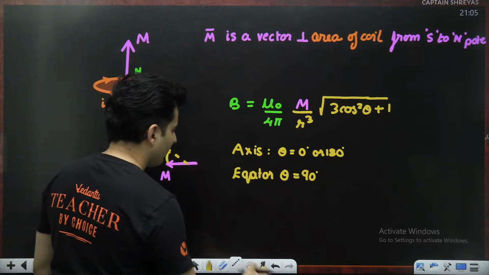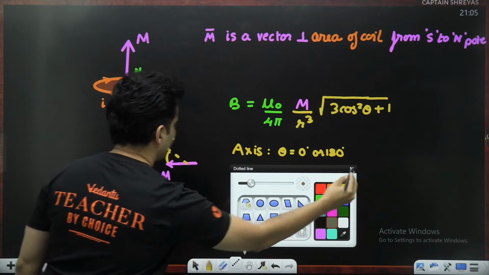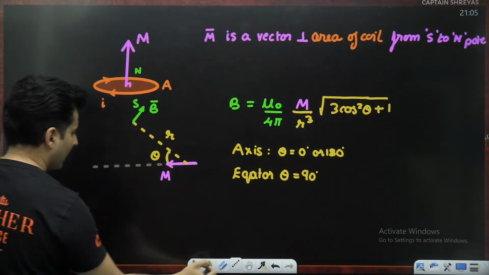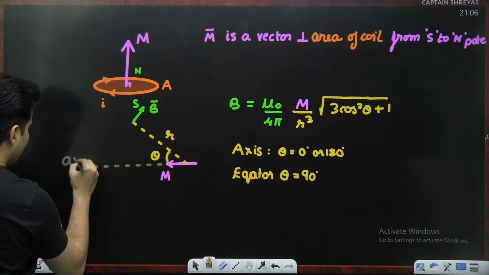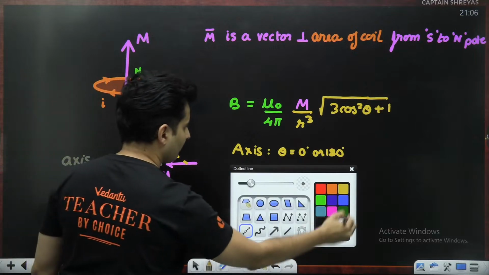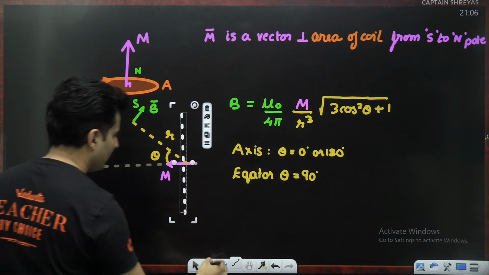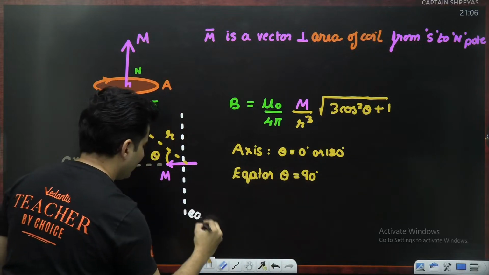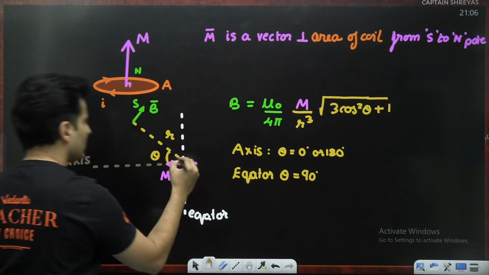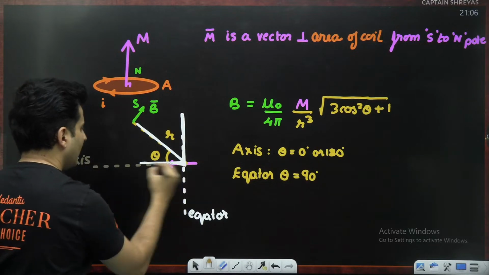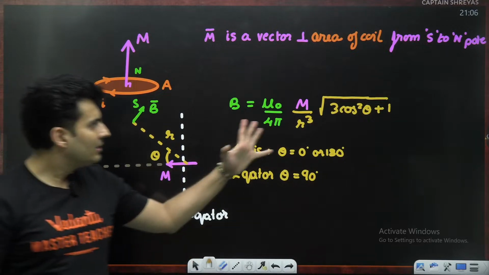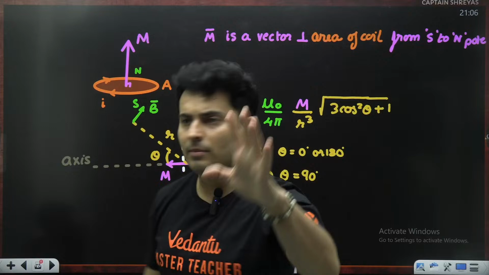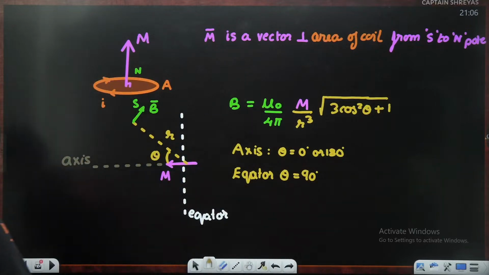If you have forgotten, let me remind you, this was your axis, and this line over here was your equator. So if theta makes 90 degrees, you are on the equator. Theta makes 0 or 180, you are on the axis. These same formulas which you studied in electric dipole moments are still valid. I hope this is very clear.